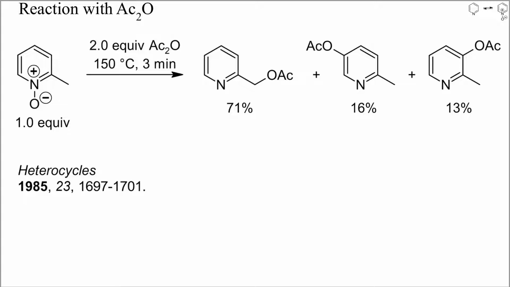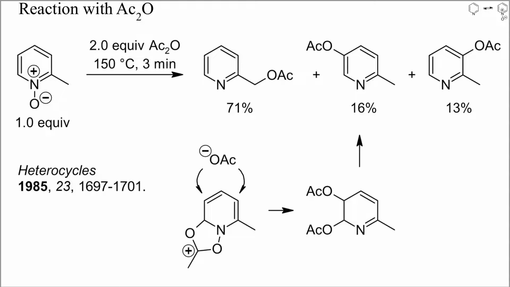Regioselectivities are not always as high as in the previous example. When 2-picoline N oxide was heated with 2 equivalents of acetic anhydride, a mixture of 3 products resulted. The main product was the expected 2-acetoxymethylpyridine, but substantial amounts of 3-acetoxypicolines were also obtained. As already mentioned, these 3-acetoxy isomers are formed when acetate adds to the intermediate dihydropyridine, as sketched here.